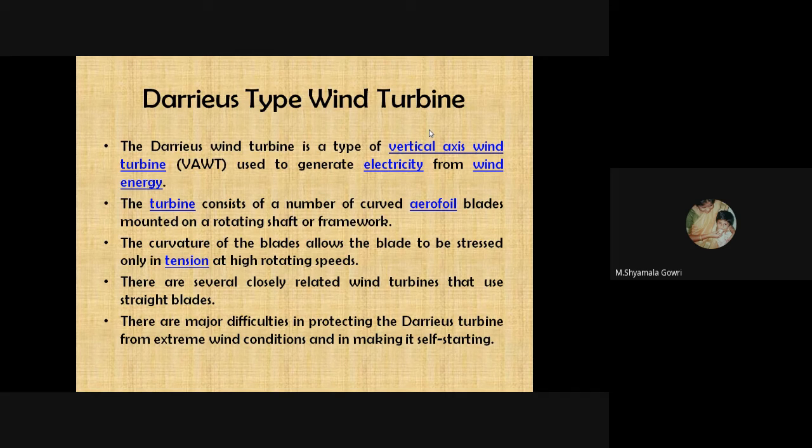So the Darrieus type wind turbine is a type of vertical axis wind turbine used to generate electricity from wind energy. The turbine consists of a number of curved aerofoil blades mounted on a rotating shaft or framework. The curvature of the blade allows the blade to be stressed only in tension at higher rotational speeds. There are several closely related wind turbines that use straight blades. There are major difficulties in protecting the Darrieus type from extreme wind conditions and making it self-starting.